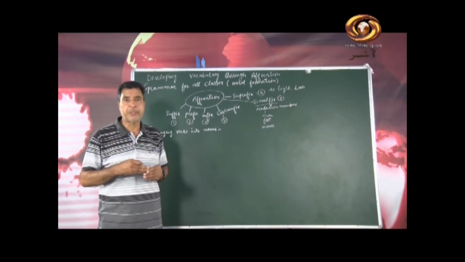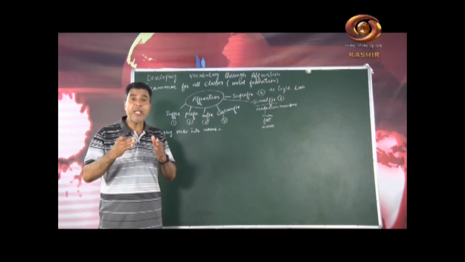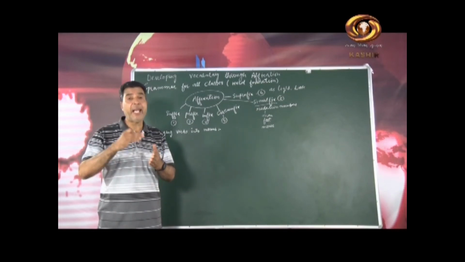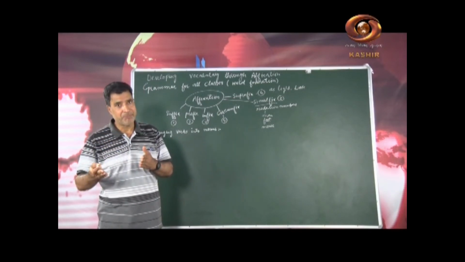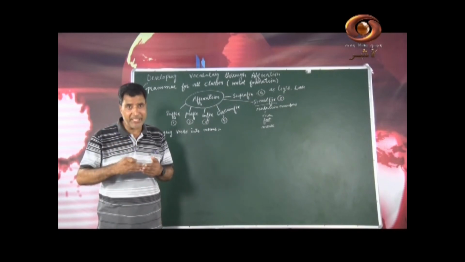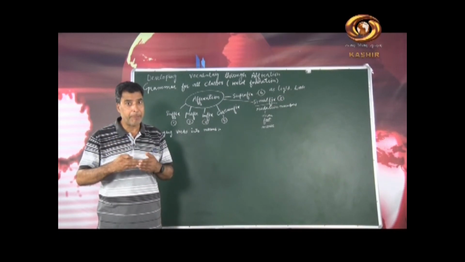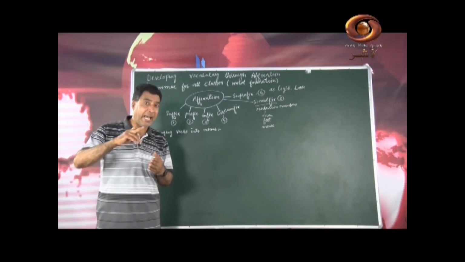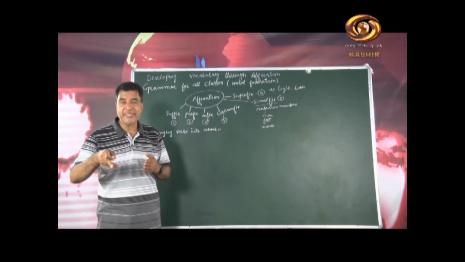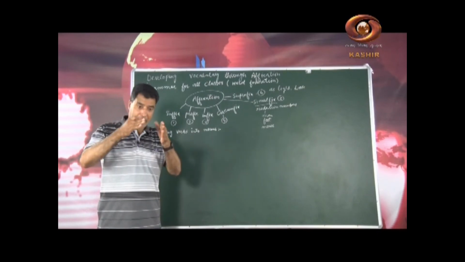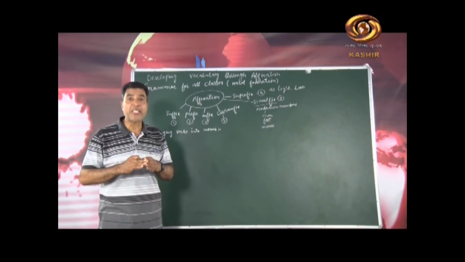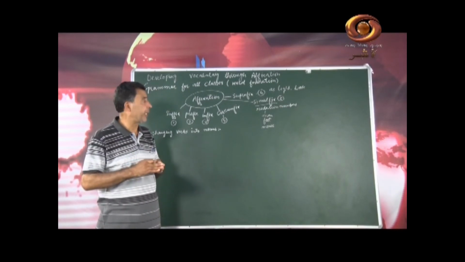Then when I talk about circumfix, what is this circumfix? We add at both sides, in the beginning and at the end of a word. We add in the beginning, that means as a prefix, then at the end, that means as a suffix. When we add a suffix as well as a prefix to a root word, that is what we call a circumfix.